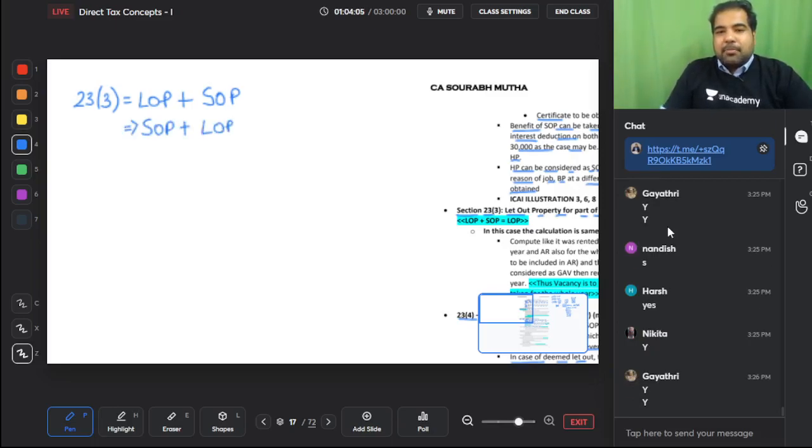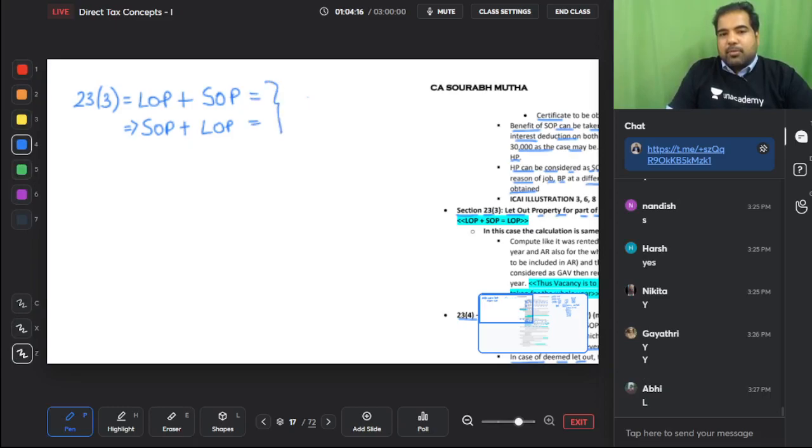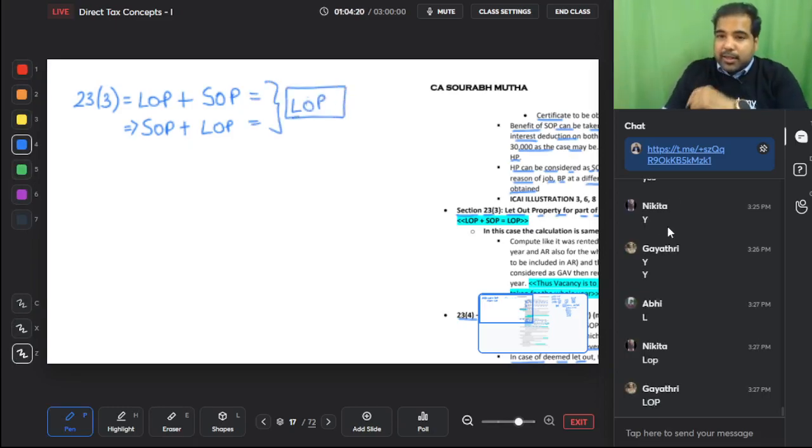So guys, minus and plus, what does it become? Minus. Same way, LOP plus SOP or SOP plus LOP is nothing but LOP. It's the same calculation. So 23.3, LOP plus SOP or SOP plus LOP, doesn't matter which way you see it, it is the same as LOP.